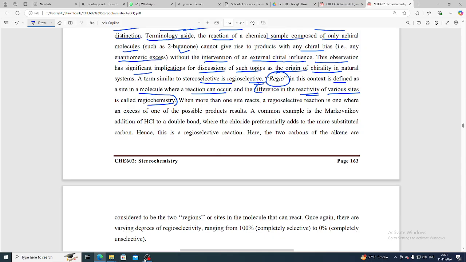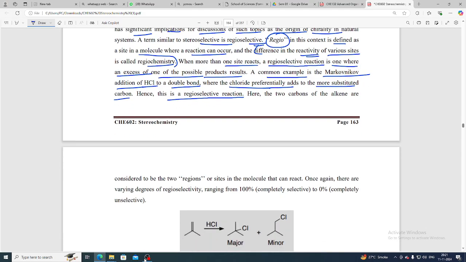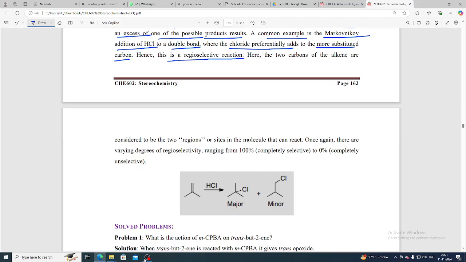When more than one site can react, a regioselective reaction is one where an excess of one of the possible products is developed. A common example is the Markovnikov addition of HCl to a double bond, where the chloride preferentially adds to the more substituted carbon. Hence, this is a regioselective reaction. Here the two carbons of the alkene are considered to be two regions, or sites in the molecule that can react.